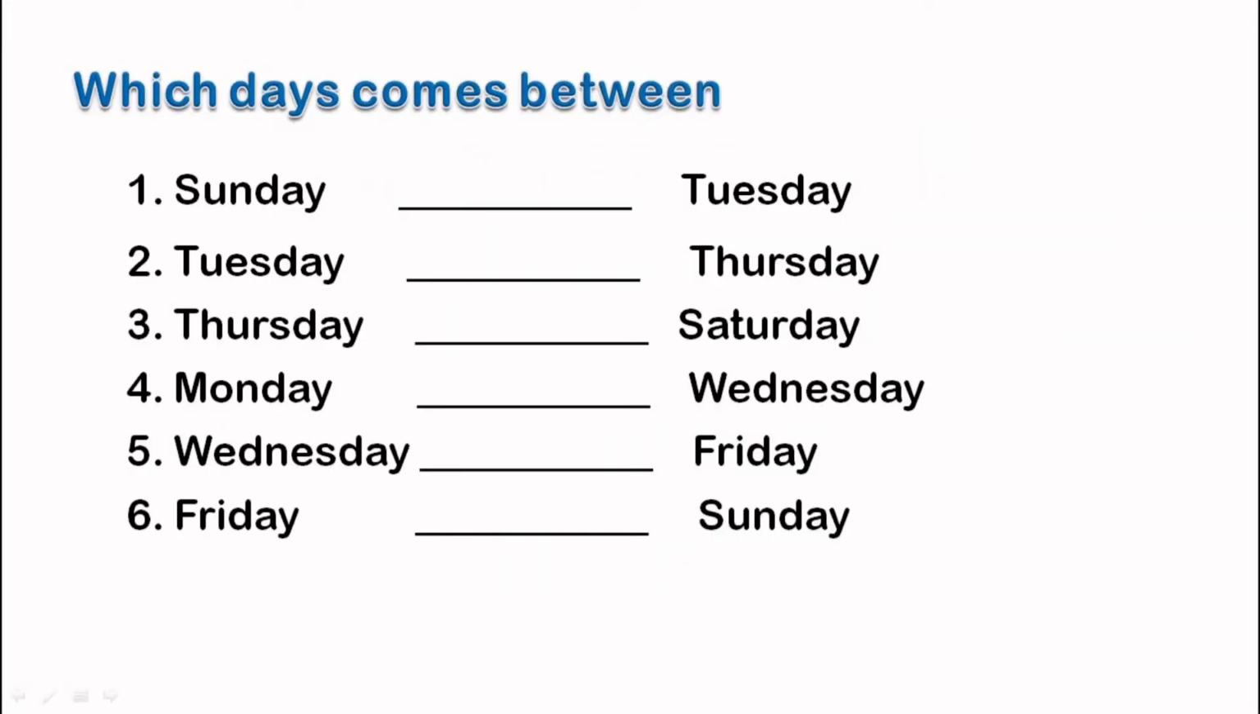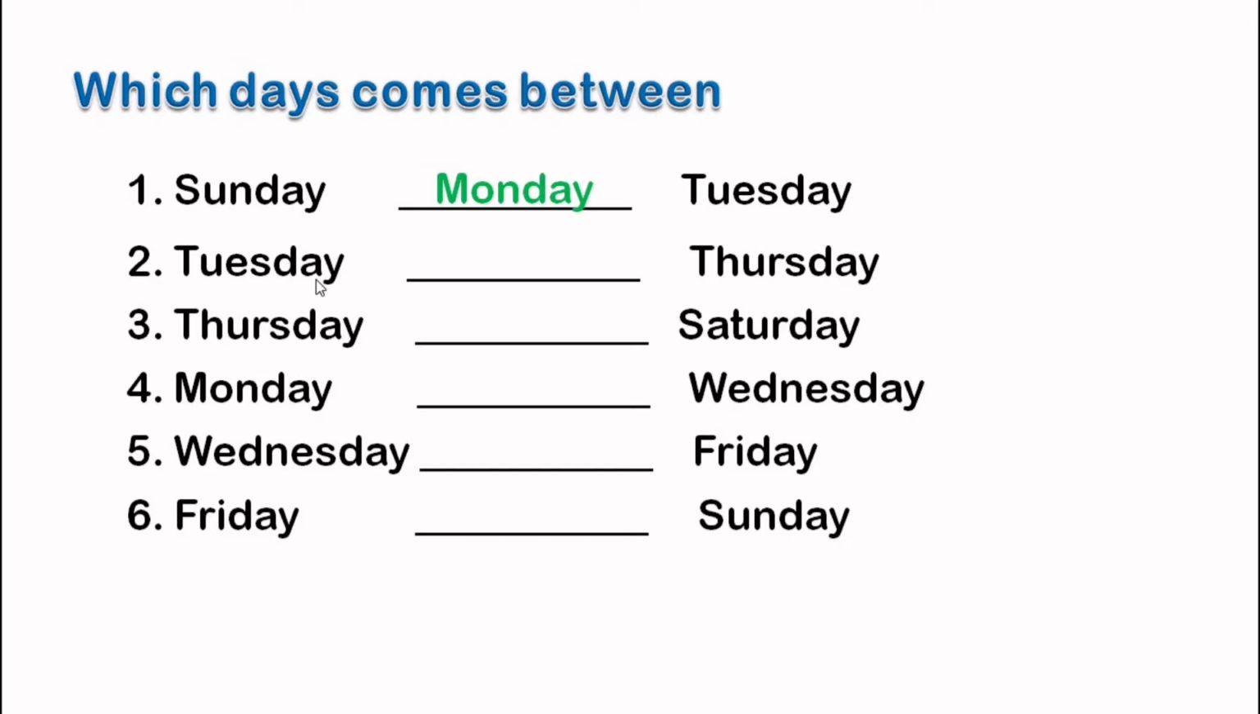First, we have to write the days that come in between. So let's see what the questions are. Number 1. Sunday, blank, Tuesday. Two days are given and we have to write the day that will come between these two days. The day that comes between Sunday and Tuesday is Monday.